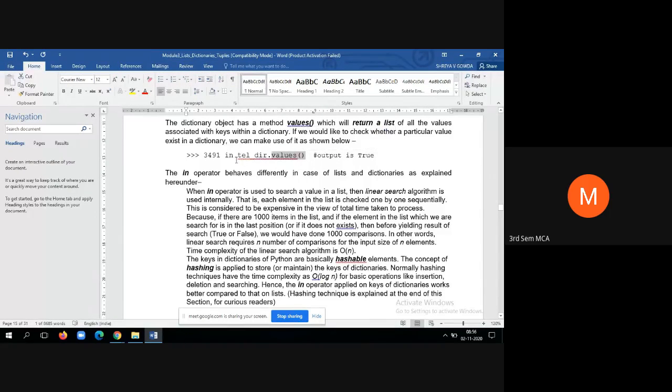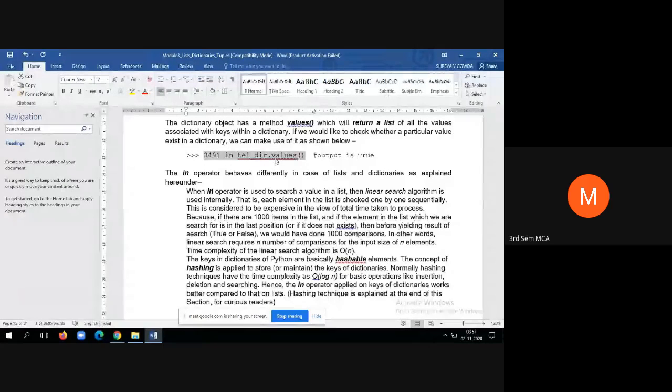See here the output is true. 3491 is the value under telephone directory. What will this statement do? It will check only the values of all the elements. If any value with the name 3491 is there, it will return true, else it will return false. So therefore we need to understand when we can use the values method. We can use the values method only when we are interested in checking for the values in the entire dictionary.